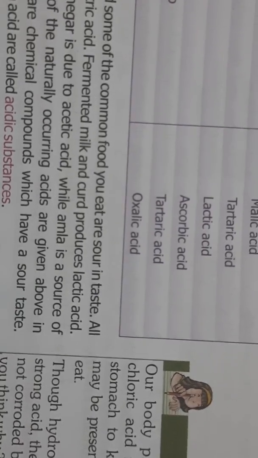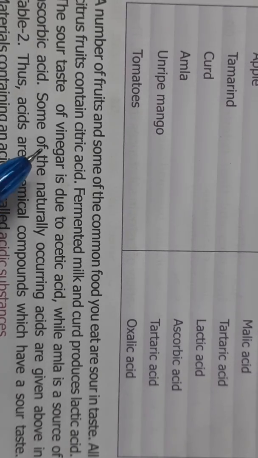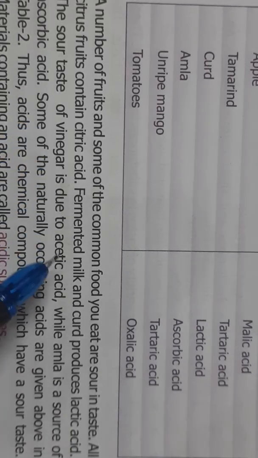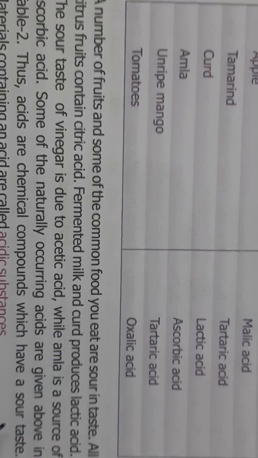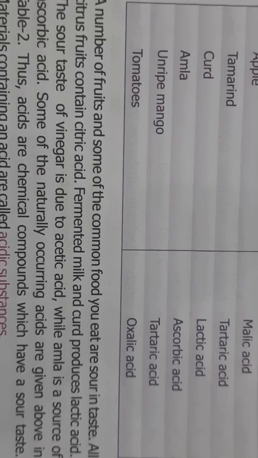So most of the fruits and some of the common food items that we eat are sour in taste. And the sour taste of all this, vinegar, lemon, milk or curd, is because of the acid which is present in them.